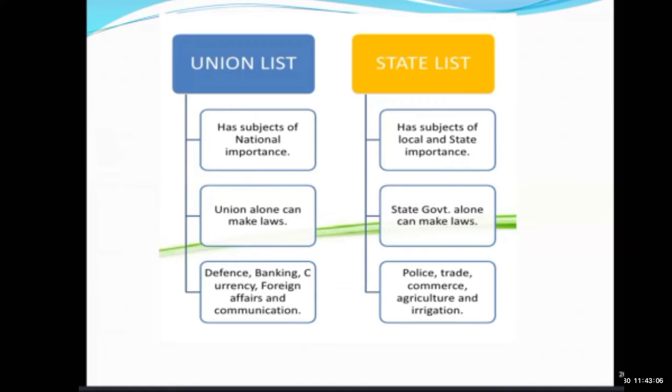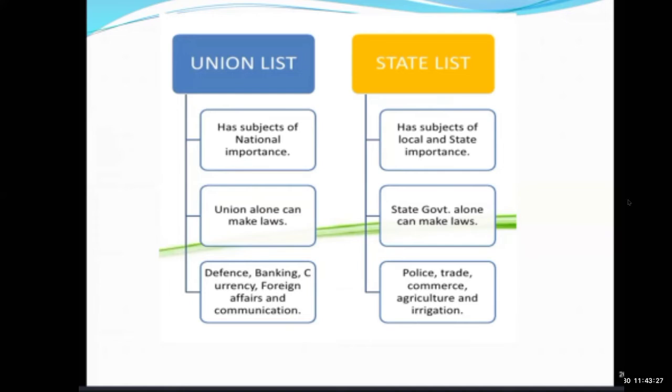The union government is related with various topics such as defense, foreign relations, peace, currency, etc. That all we are going to learn on the next screen. Now just listen to these points.